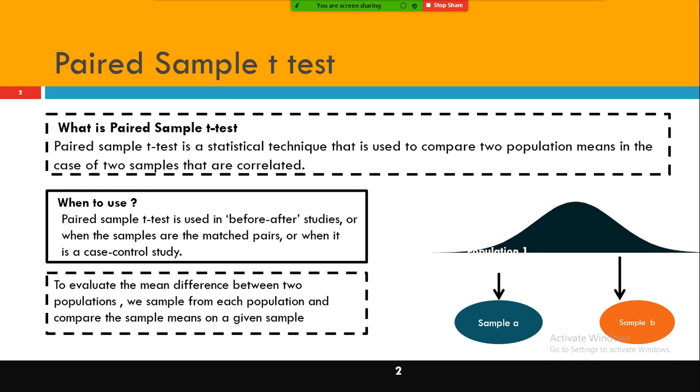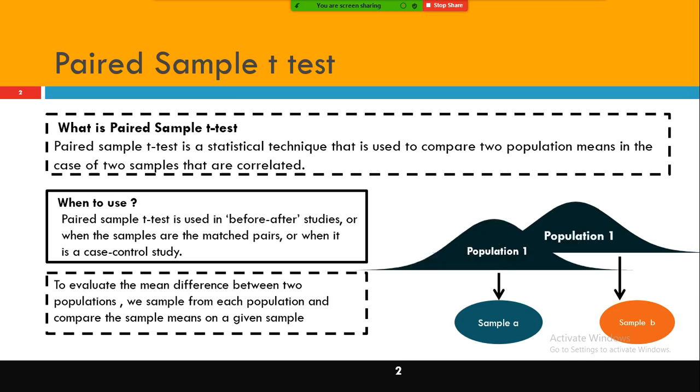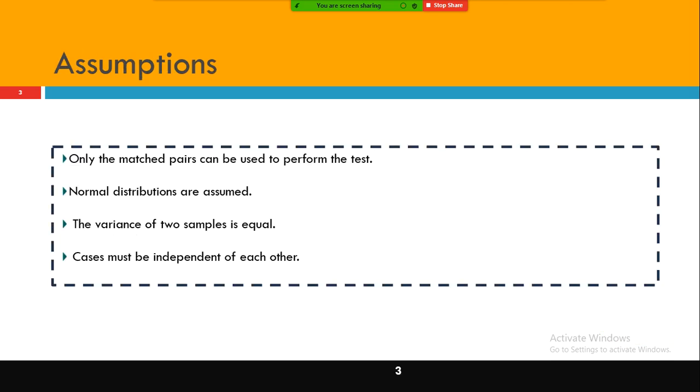So they put before and after pictures. Same way, they conduct some study before and after to find out whether there is any improvement or any decrease in your body weight after 6 months. When you go and measure your body, if you see your body weight drastically reduced, then that means the training program was effective. So only in before and after studies will we be conducting the paired sample t-test.